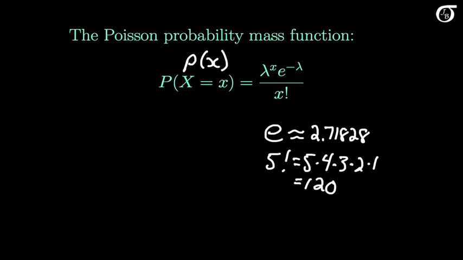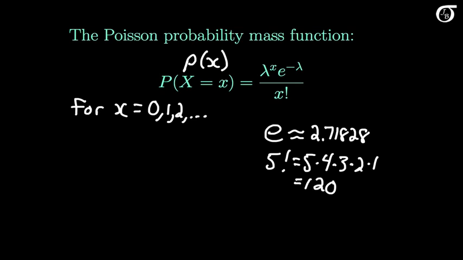It's not a probability distribution until we say what values x can take on. Here the random variable is a count of the number of events in a given unit of time, and so it can take on any non-negative whole number value. So this is the probability mass function that we use to calculate probabilities for any value of little x that's 0, 1, 2, off to infinity. There is no upper bound on the value that x can take on, but depending on the situation, the probabilities eventually get tiny for large values of x.